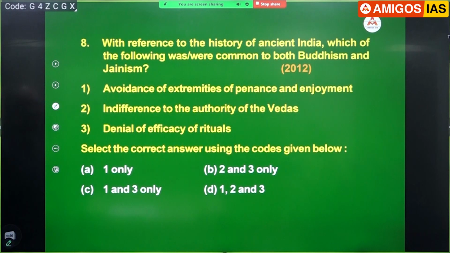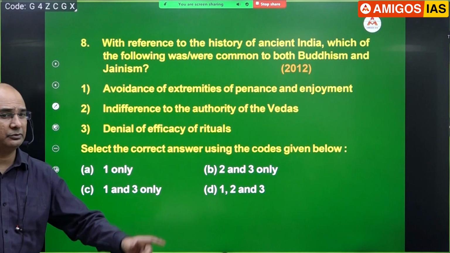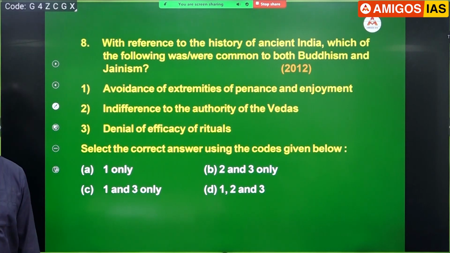Next, tell me. They are asking you to see which of them are common to both Buddhism and Jainism. Again, in your handout, you have a list: similarities between Buddhism and Jainism, differences between Buddhism and Jainism. Your handout carries that. Yes or no, please?